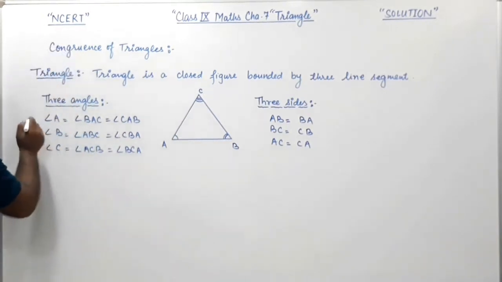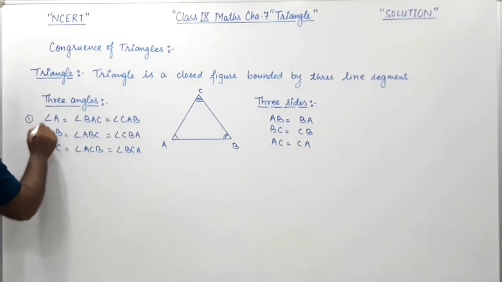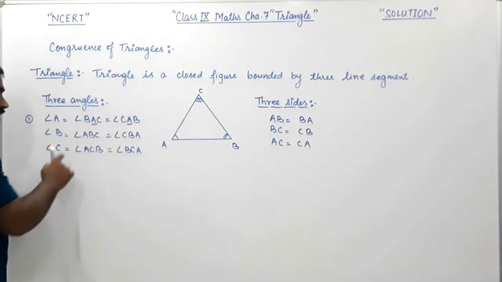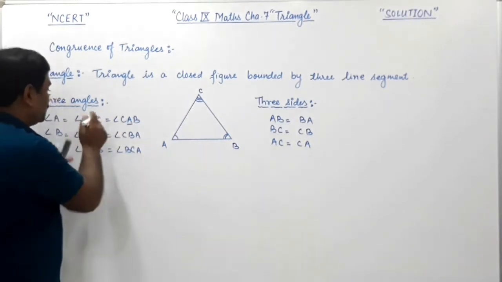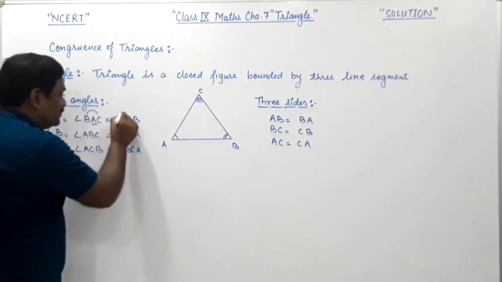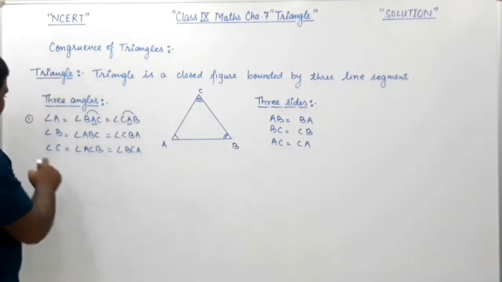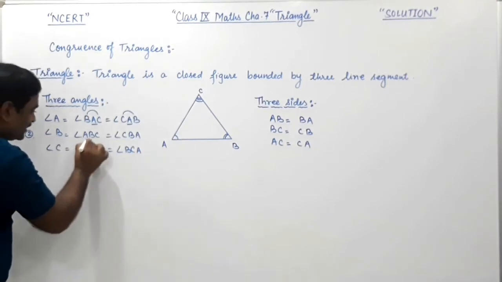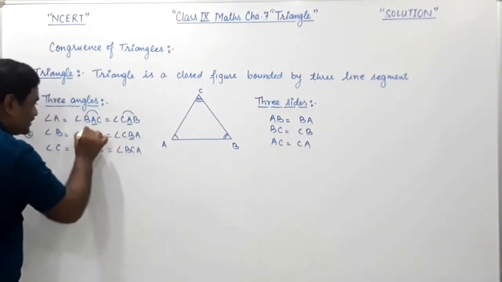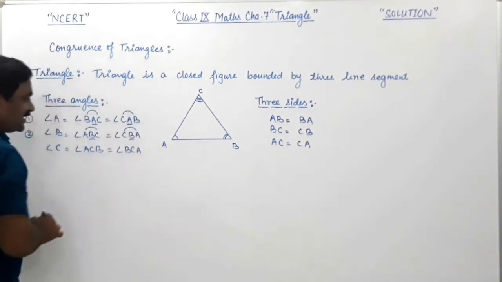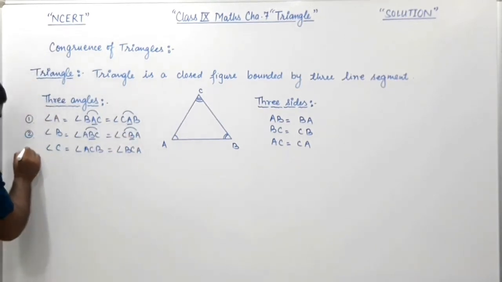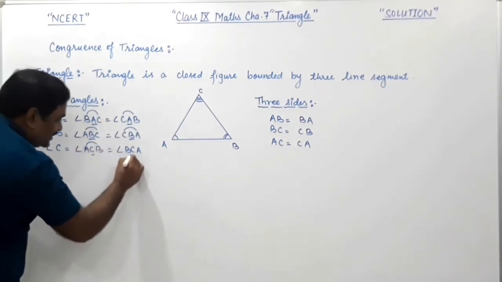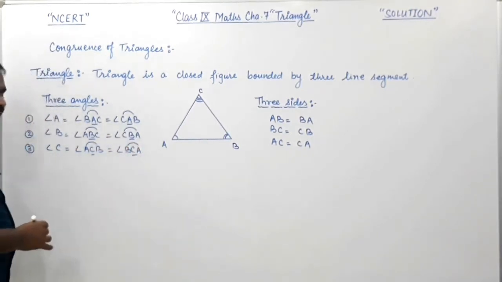As this is representing angle A, look here, everywhere this A lies between these two letters. Same as B lies between these two letters, so it is representing angle B. Similarly, in angle C, C lies between these two letters, right?